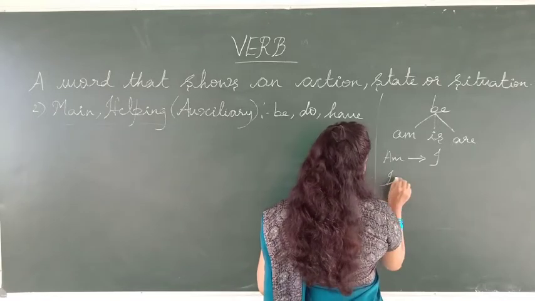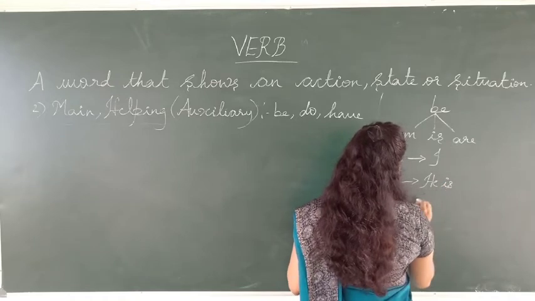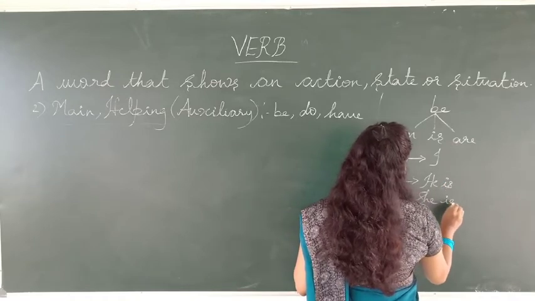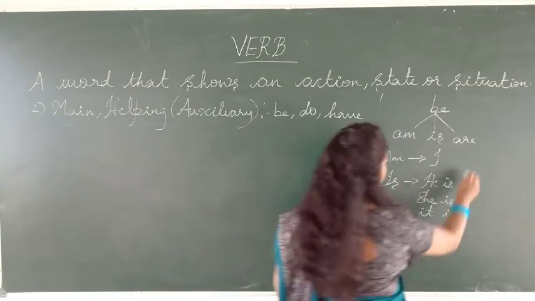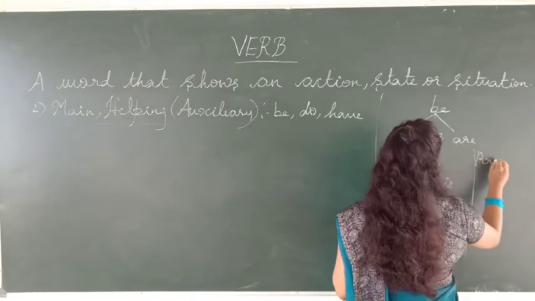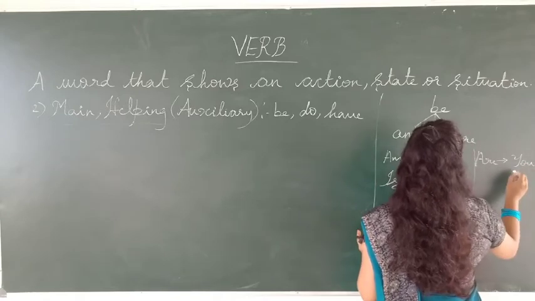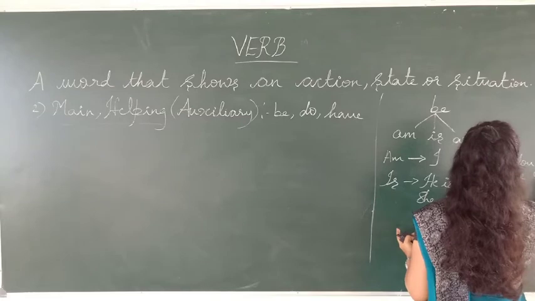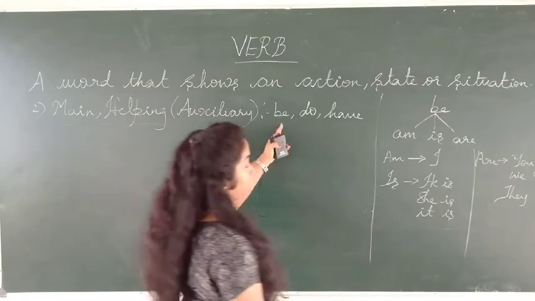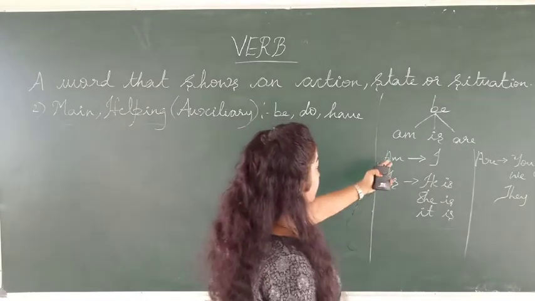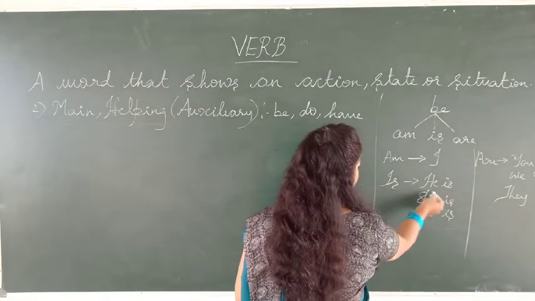Is is used with he is, she is and it is.